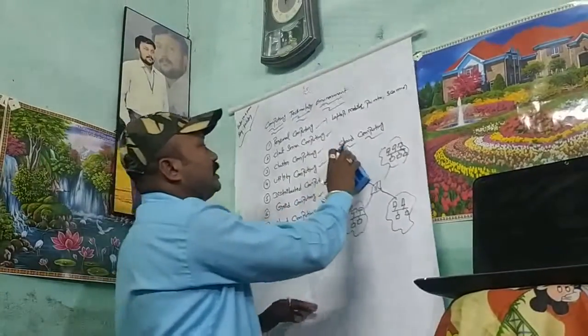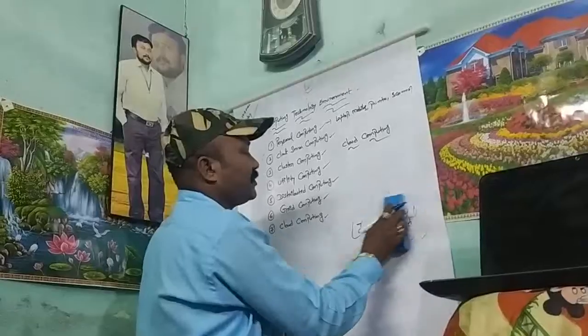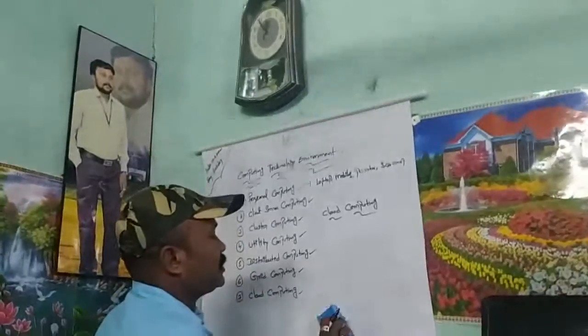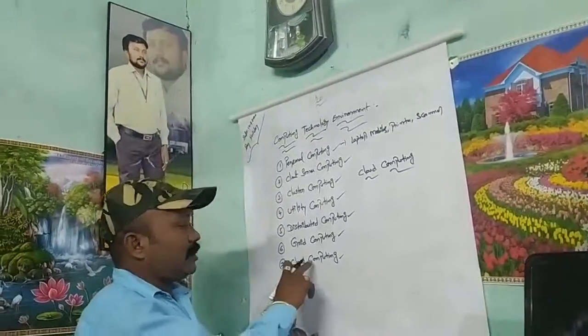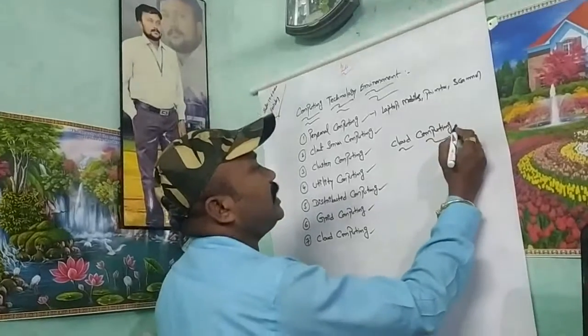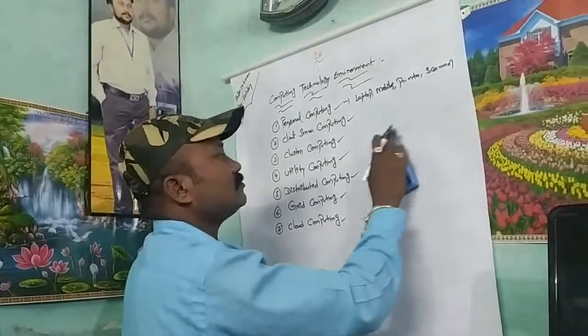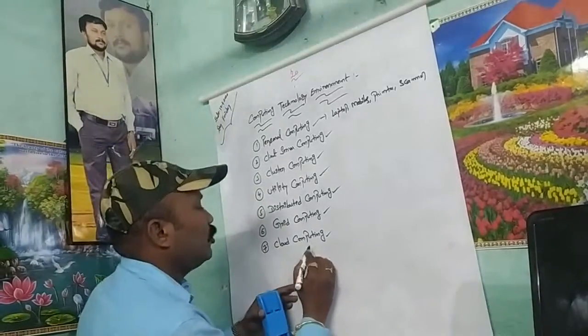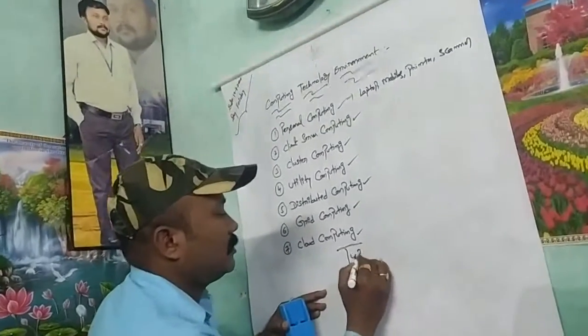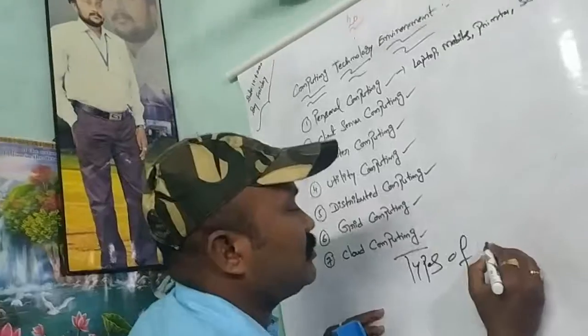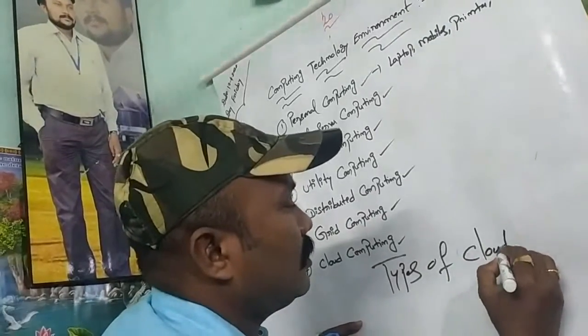Now I will explain about cloud computing types. All of you understand cloud computing? Now I will explain the types of cloud computing.